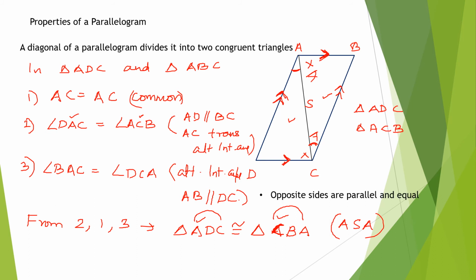Now, from this, if these two triangles are congruent, then we can say that AB is equal to DC. That is, opposite sides are equal. Similarly, AD and BC are equal. Opposite angles are also equal. They are all CPCT, corresponding parts of congruent triangles.